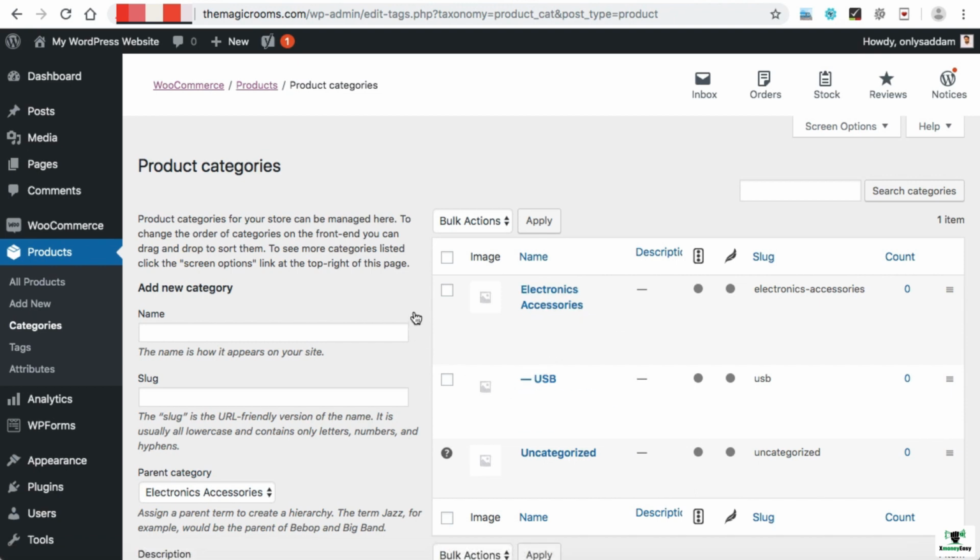So that's so easy to add these type of categories into your WordPress website. Thank you very much.